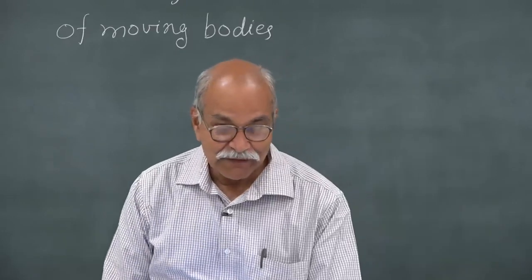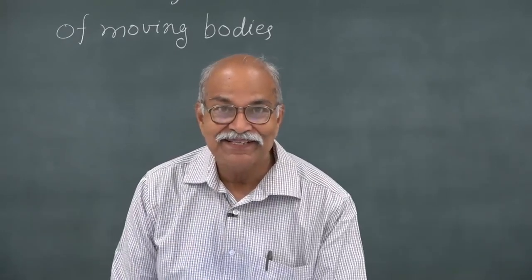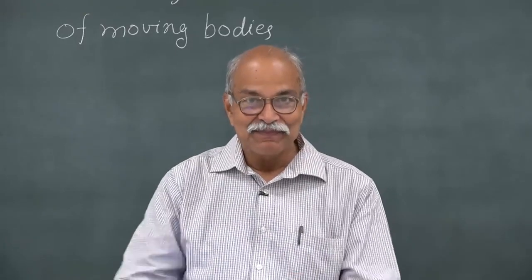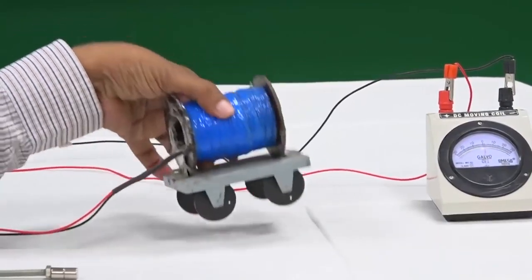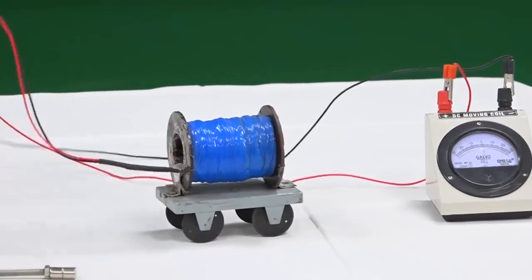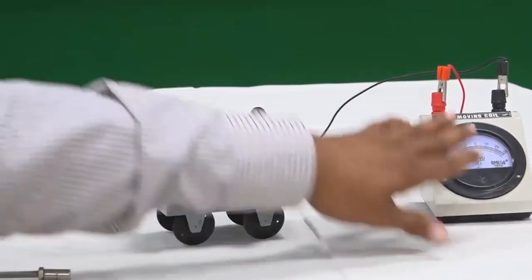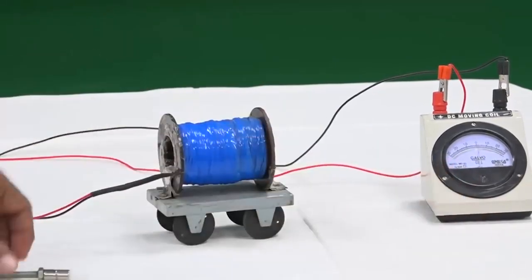So, let me perform this experiment and discuss these two mechanisms, and then we will proceed further. Here is the coil, and the two ends of the coil are connected to this galvanometer here, and I have a magnet.